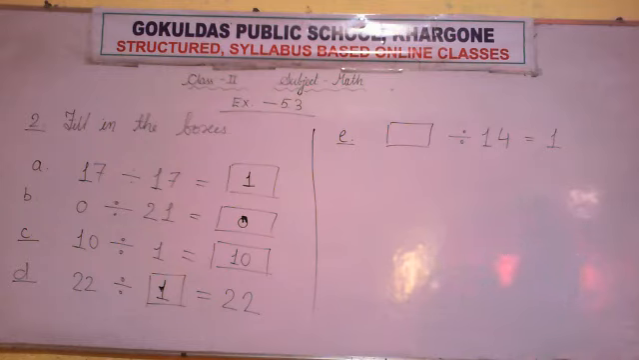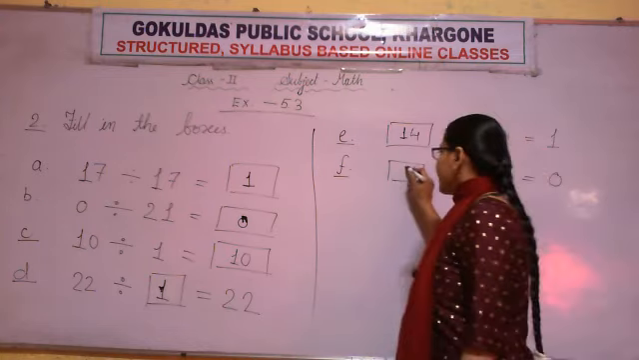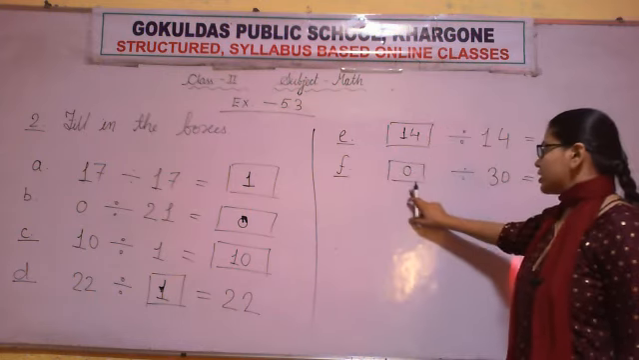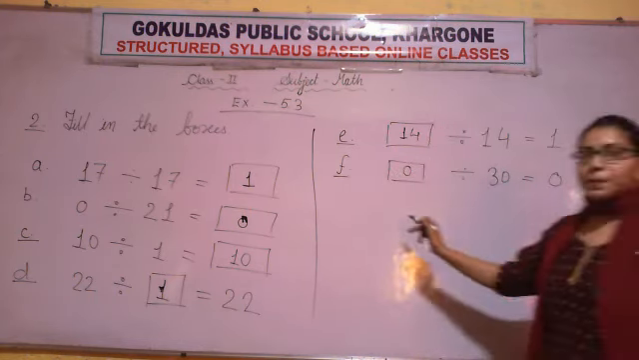The last question, blank divided by 30 is equal to 0. Once again recall all the properties. Yes, if we divide 0 by any number, we get 0. So here the answer will be 0. 0 divided by 30 is equal to 0. So all of you note this down.